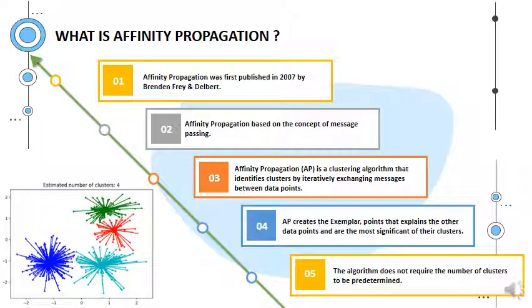What is affinity propagation? Affinity propagation was first published in 2007 by Brendan Frey and Delbert. Affinity propagation is based on the concept of message passing. Affinity propagation, AP, is a clustering algorithm that identifies clusters by iteratively exchanging messages between data points. AP creates exemplar points that explain the other data points and are the most significant of their clusters. The algorithm does not require the number of clusters to be predetermined.